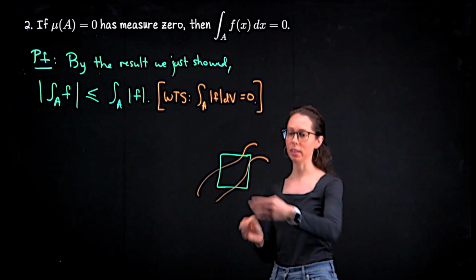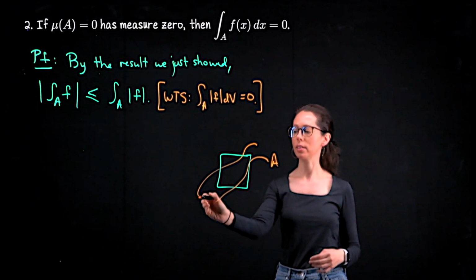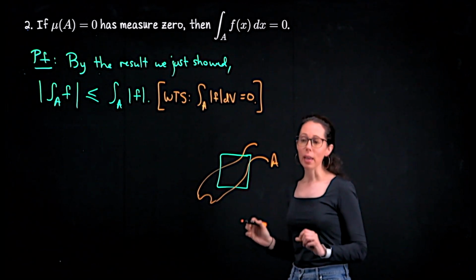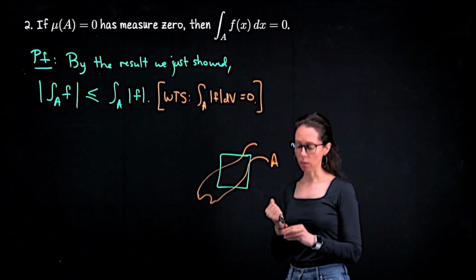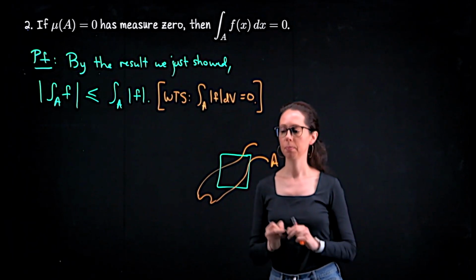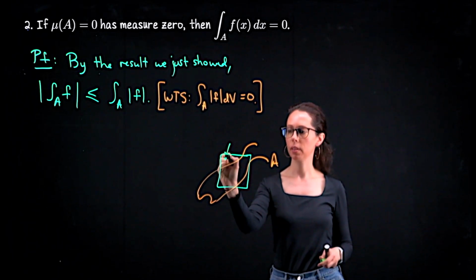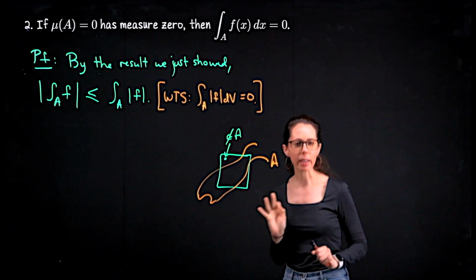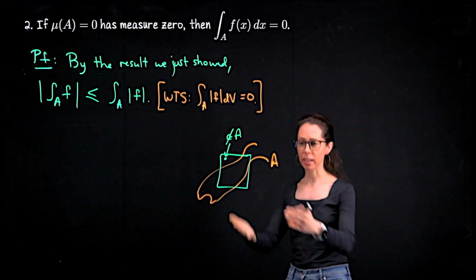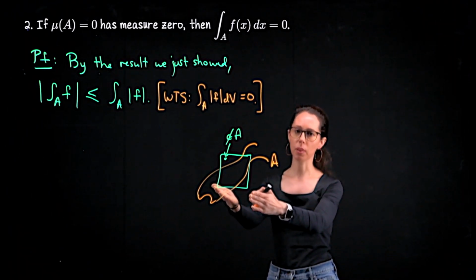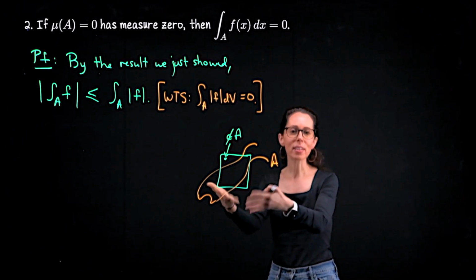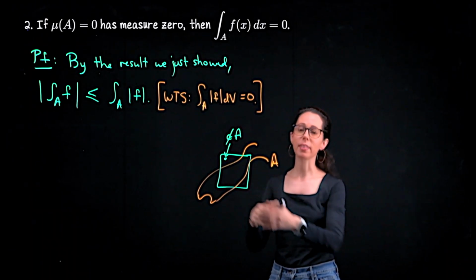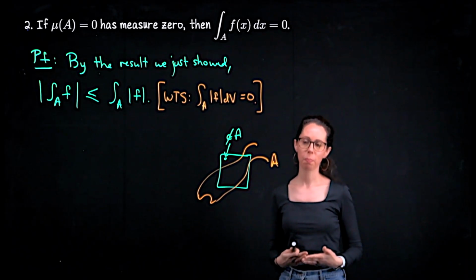We might have non-empty intersection between A and this rectangle. So here, A is like a curve on this board. But there must be a point in this rectangle which does not belong to A. So, say this point out here is not in A. And again, I don't think I've proven exactly this statement before, but the idea here is that if this rectangle entirely belonged to the set A, this rectangle has a positive volume. In fact, it has a positive measure, which means that the set A would not have measure 0.